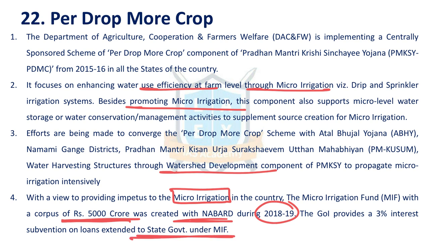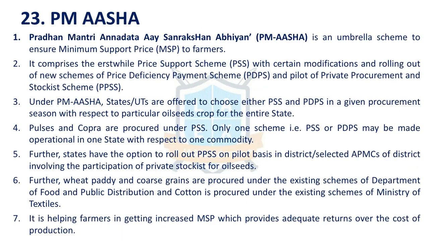If they want to implement Per Drop More Crop under those micro irrigation programs, states can borrow more money, under which interest subvention is provided by the center using this Micro Irrigation Fund.